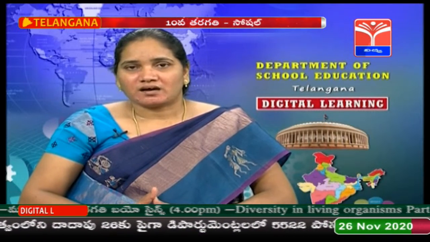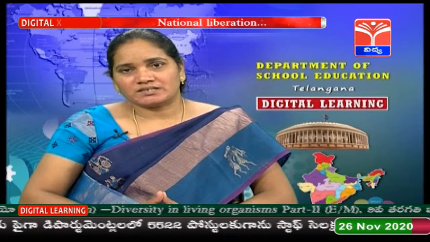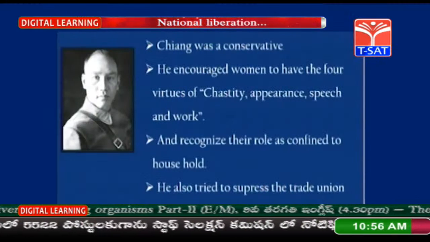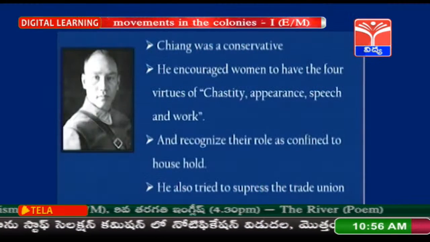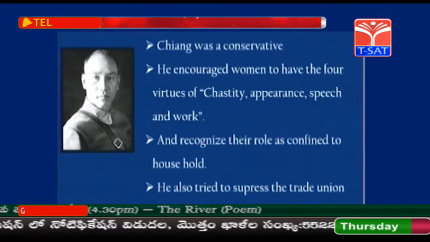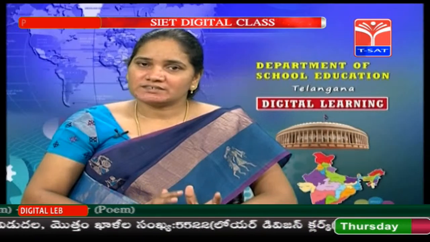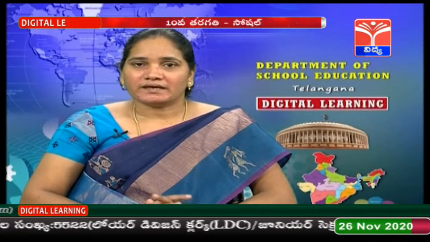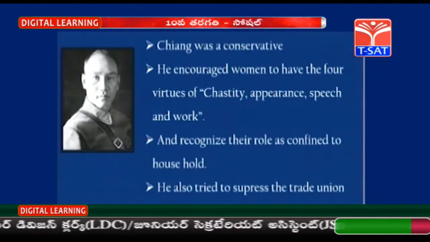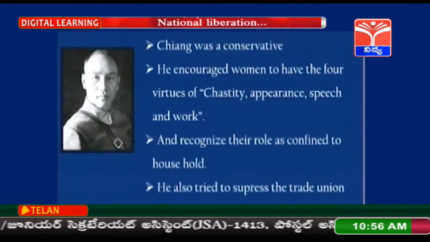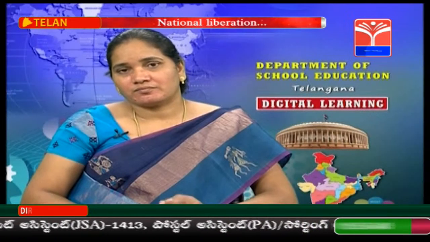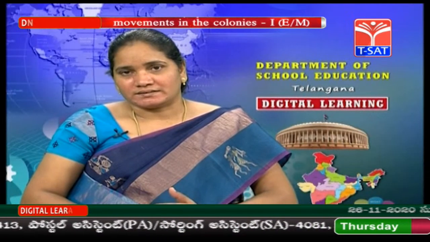We have seen that after Sun Yat-sen, Chiang Kai-shek became the leader of this party. But Chiang was a conservative. Conservative means holding to traditional values. He encouraged women to have 4 virtues. Virtues means behavior of moral standards.